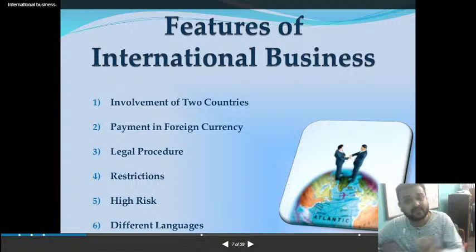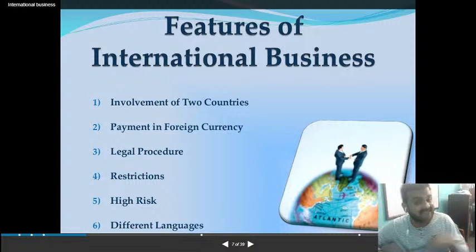So legal procedures are there because there are chances of drugs being smuggled from one country to another. So there are too many legal procedures and restrictions by the government. In each and every country you will find too many restrictions by the government. Why? Because, as I said, there are chances of smuggling, drug trafficking, and women trafficking happening all across the country. So restrictions are always there.